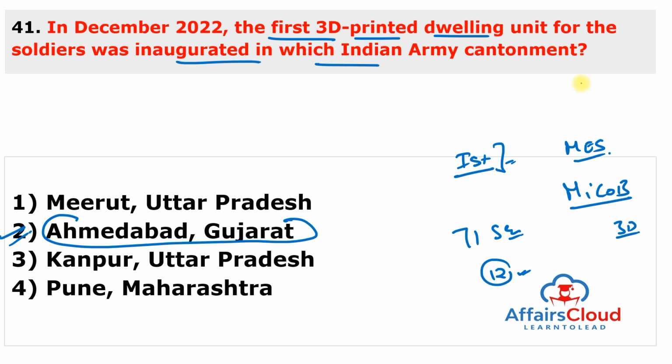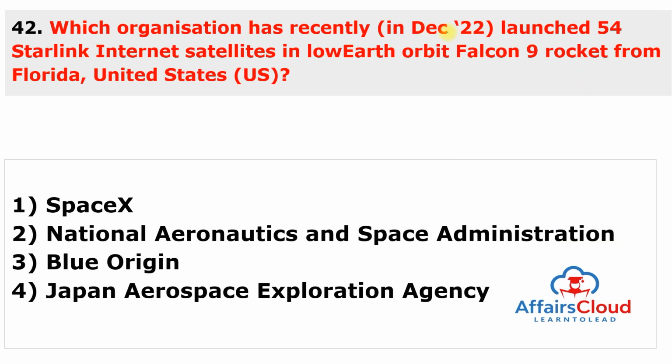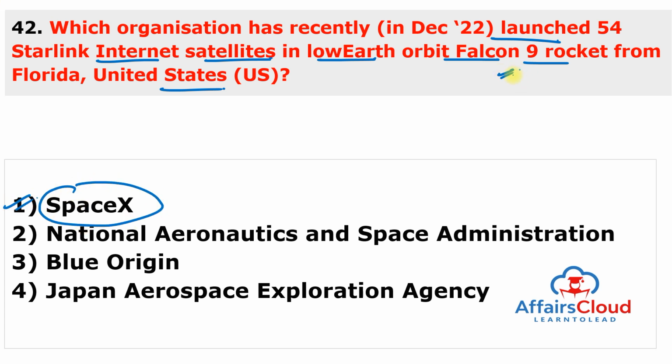Moving to next question. Which organization has recently launched 54 Starlink internet satellites in the low Earth orbit using Falcon 9 rocket from the Florida, United States of America? And again, this organization is SpaceX, because Falcon 9 basically belongs to SpaceX.